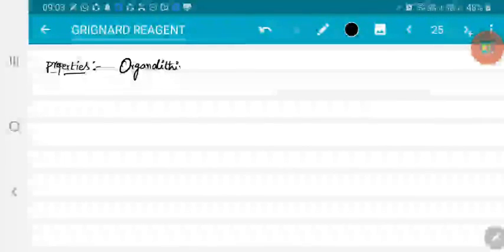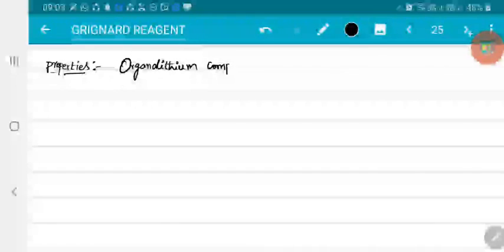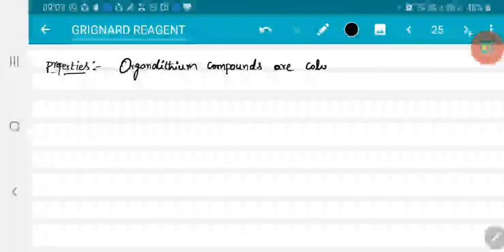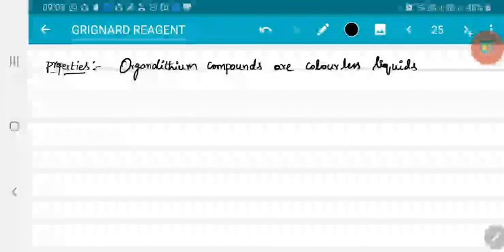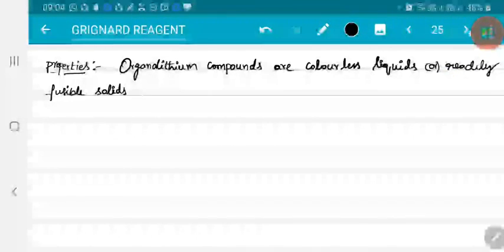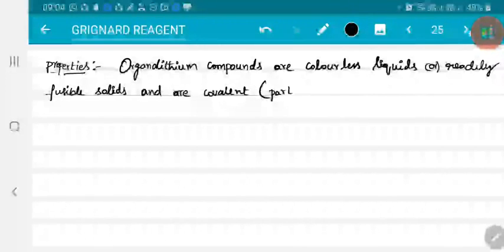Organolithium compounds are colorless liquids, or we can say they readily melt, and they are covalent. Not perfectly covalent, they will ionize partially. So partially ionic.